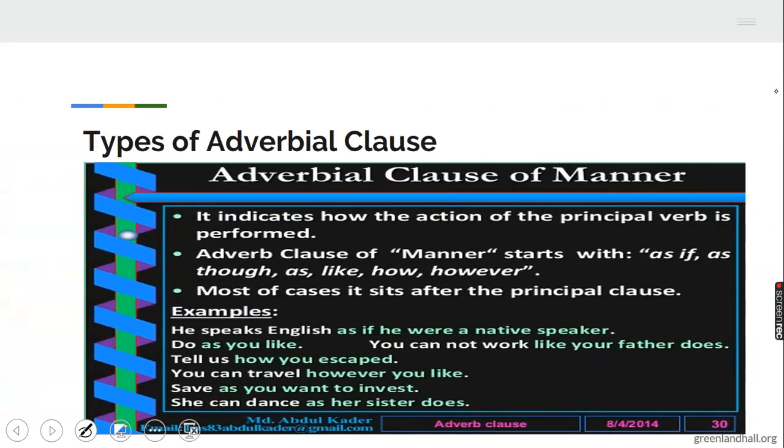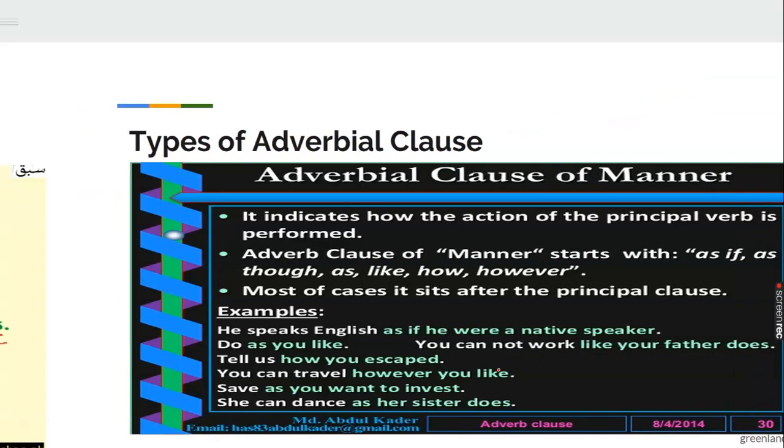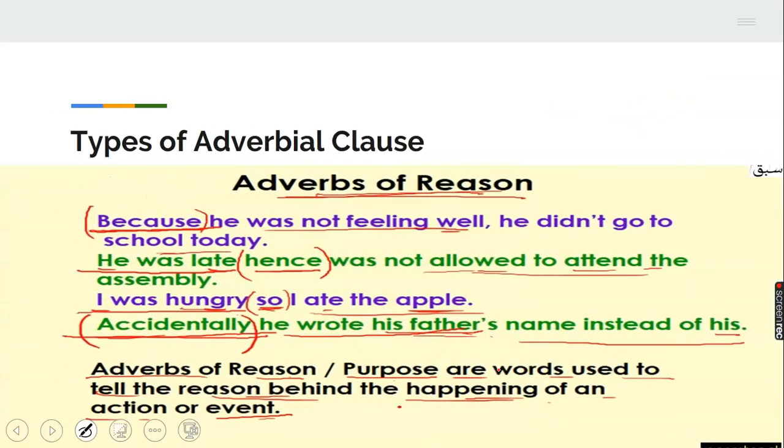Then we have modifies manner. Manner will answer how. You can see it here. He speaks as if he were a native speaker. How does he speak? As if he were, it will answer the question how. Then this is that of reason. It will answer why. You can see the illustration already.